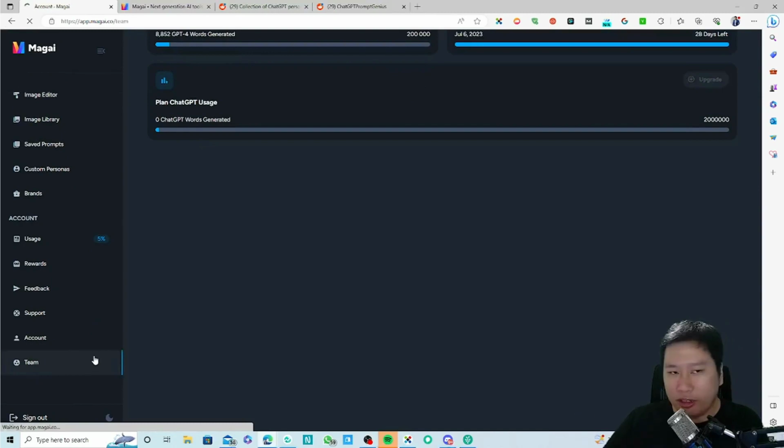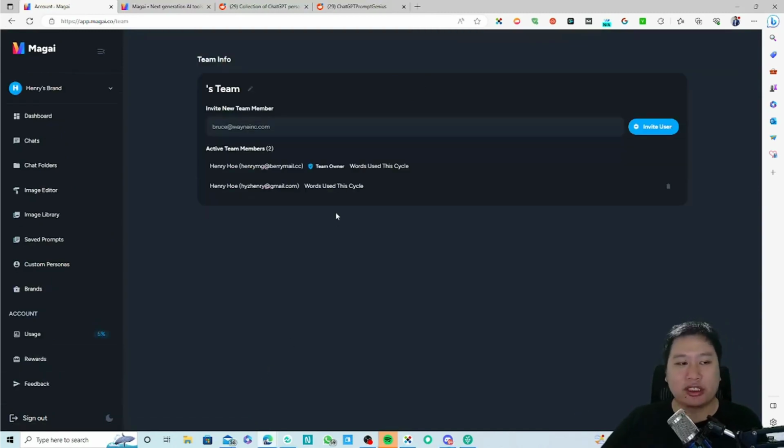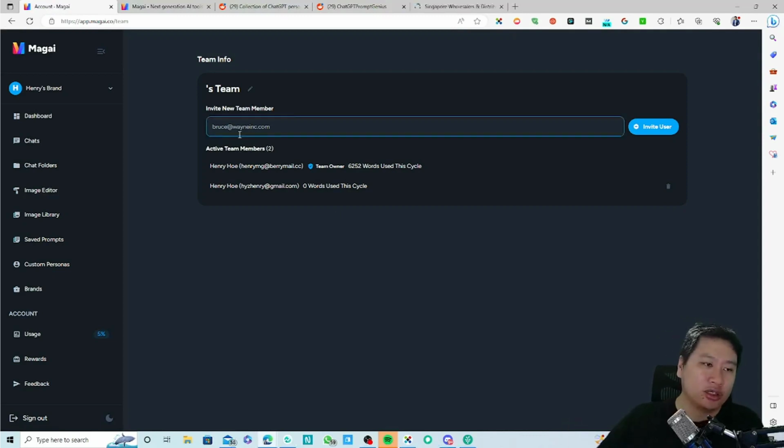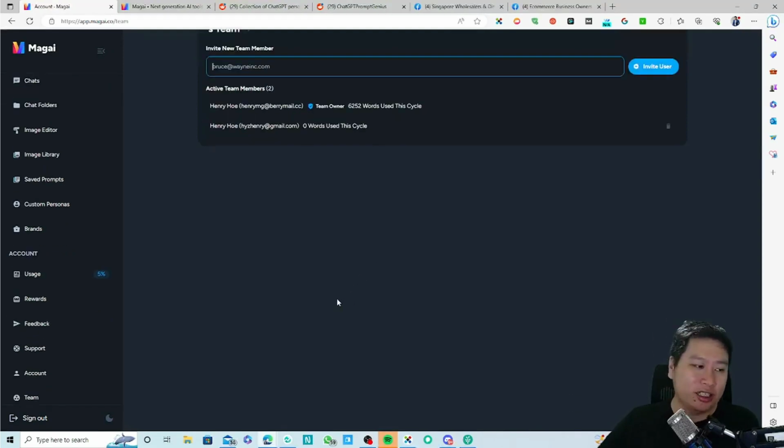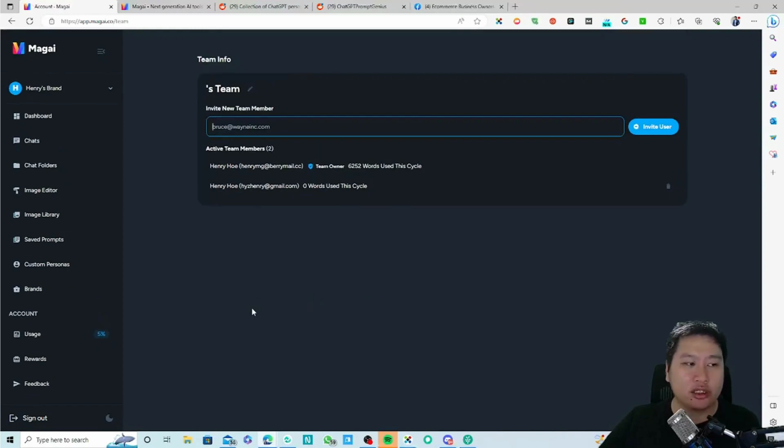And of course, you can invite your team members in here, and you can see how many words every single team member has used so far. You can just type in the email address, and you can send an invite to the user to jump in, right?